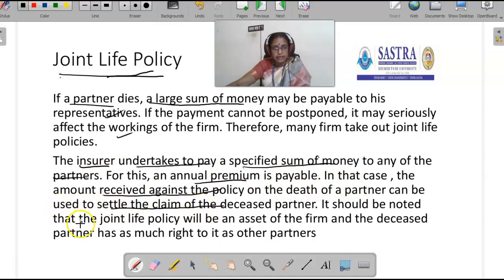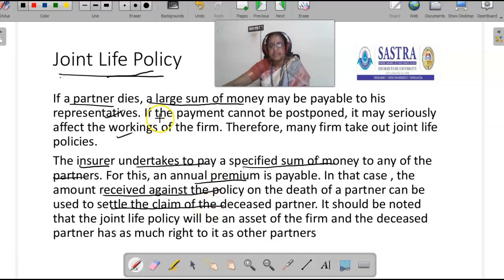It should be noted that joint life policy will be an asset of the firm, and the deceased partner has as much right to it as other partners. Since it is considered an asset, the deceased partner's legal representative has a right to get his share like other partners.